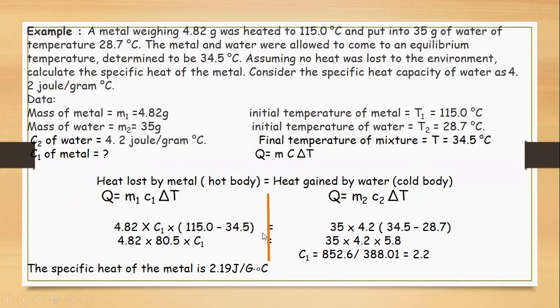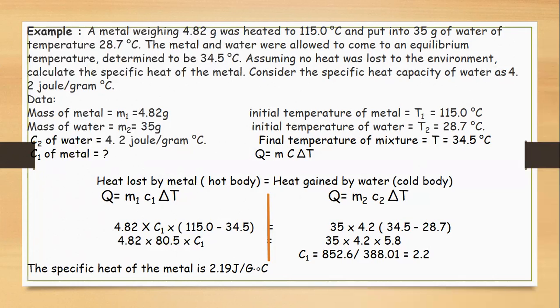So 115 minus 34.5, that is 80.5. So Q, the heat lost by the metal, will be 4.82 into 80.5 into c1. That equals the heat gained by the water. In this numerical, the cold body is water.